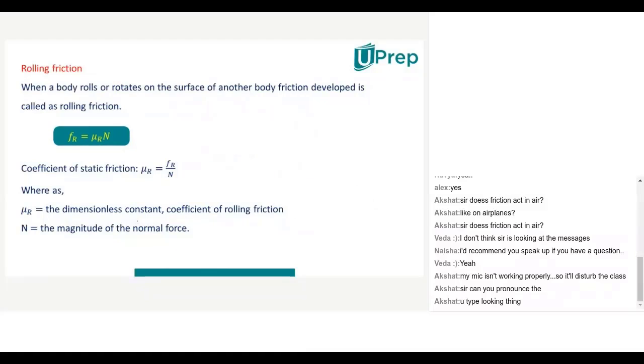Okay. Now, let us try to understand. See, this is a surface, and on this I kept an object and I applied force, and this particular object is sliding. Sliding means moving entirely. This object is moving entirely. Suppose, for example, you take one big table, and you drag it with your hand. Then what happens?